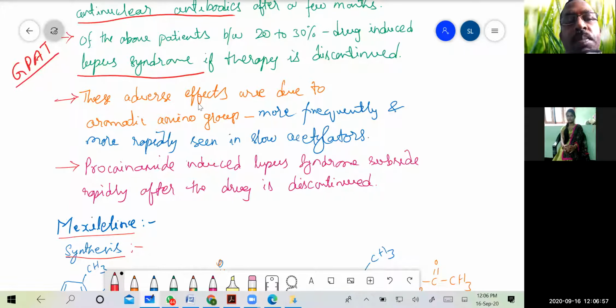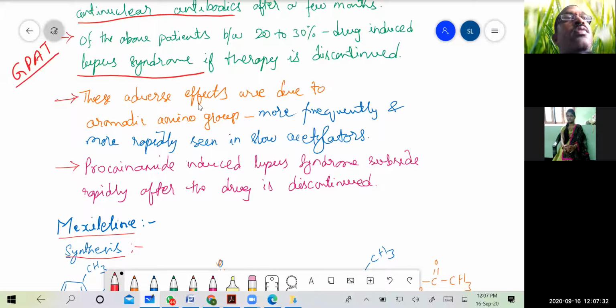This aromatic amino group will undergo acetylation to a lesser extent in slow acetylators, and the amount of drug available is more in slow acetylators, and thereby these adverse effects are most commonly seen in slow acetylators. Procainamide-induced lupus syndrome lasts only a short term, that is, until the drug is given to the patient.